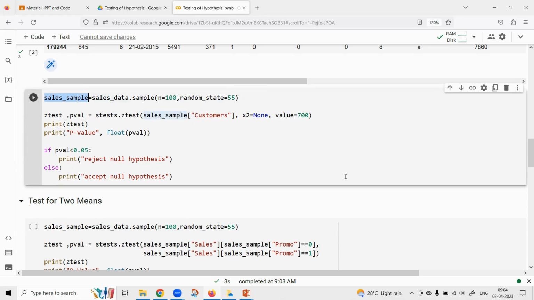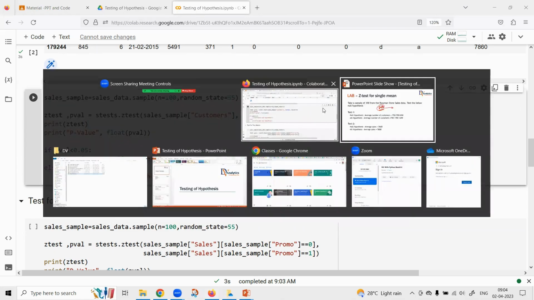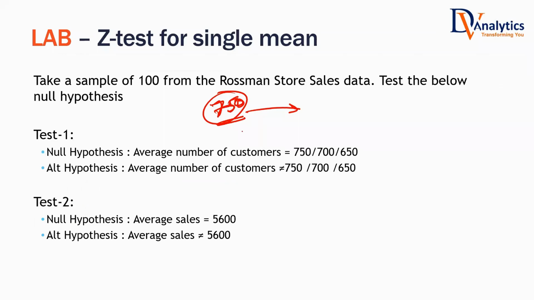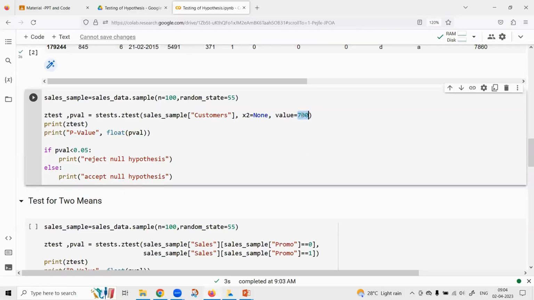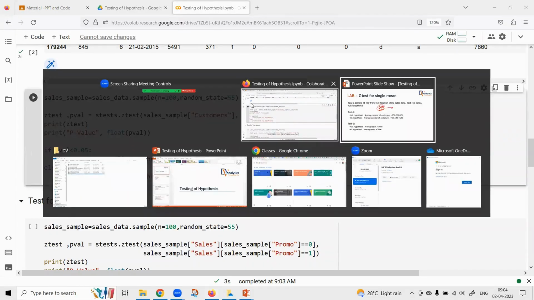Now let us test the first hypothesis. So you write a Z test. Testing of means is known as a Z test. What are you trying to test here? You're trying to test whether the average number of customers is 750 or not. If you're testing 750, you have to write 750 here. Make that change to 750. Tell me what the result is.